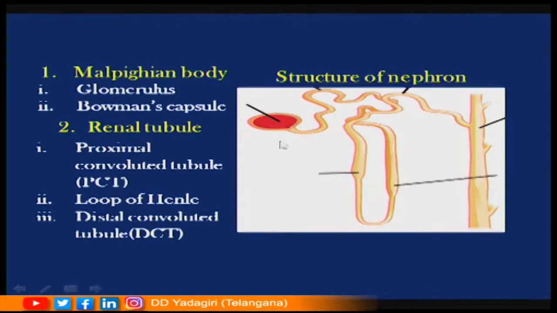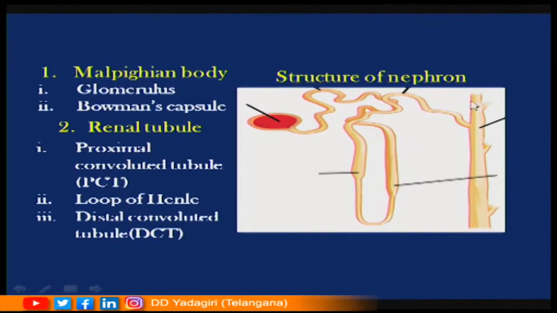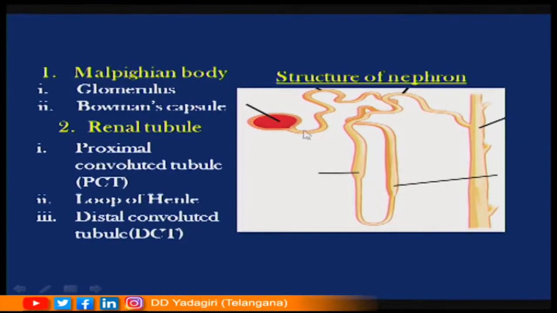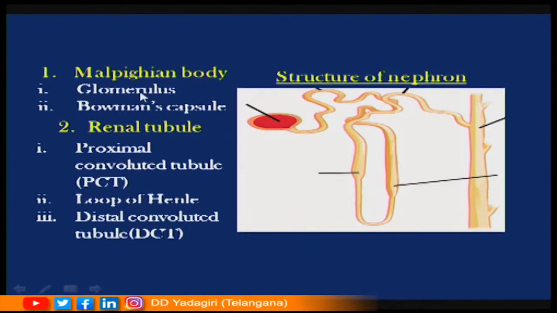This structure is called the Malpighian body, and the remaining tubular portion is called the renal tubule. This anterior most head-like part is the Malpighian body. The Malpighian body is further distinguished into two parts, the glomerulus and the Bowman's capsule.